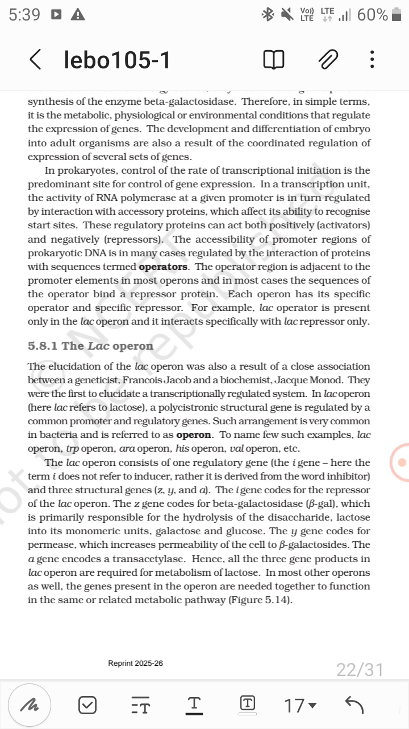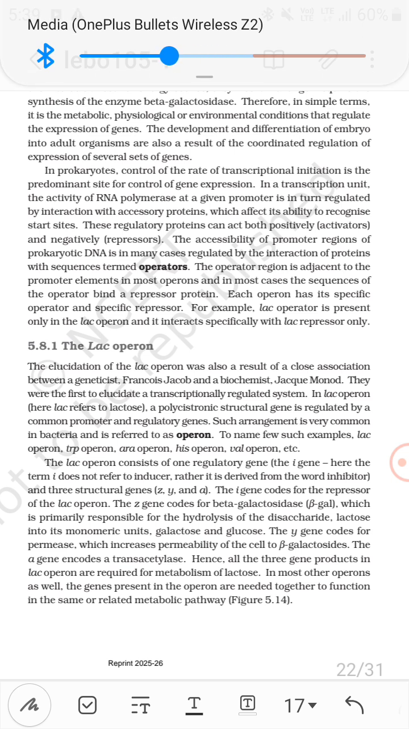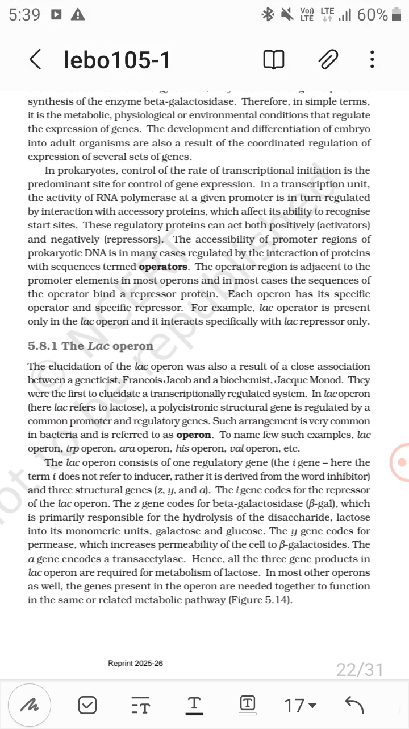The accessibility of promoter regions of DNA is in many cases regulated by interaction of proteins with sequences termed operators. The operator region is adjacent to the promoter elements. In most operons, the sequence of the operator binds a repressor protein. Each operon has a specific operator and specific repressor protein.